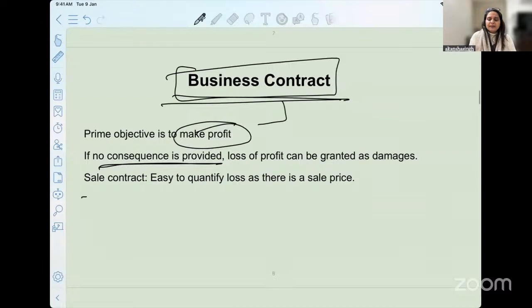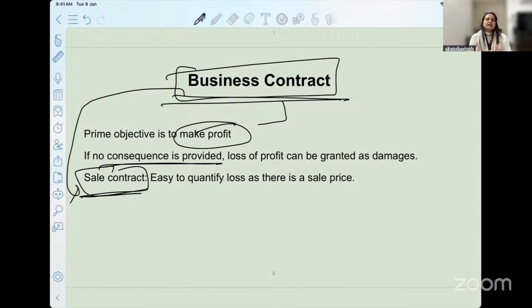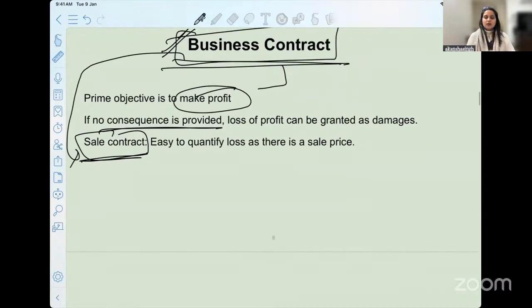Had it been a sale contract, which we are going to read later, it's much easier in a sale contract to measure the damages, because the sale price is mostly quantified. You have decided this much amount of money and I'll be giving you these particular goods on this particular date. So the quantification in a sale contract is much easier as compared to a business contract. That is why we make this two-fold categorization, and the judgments also are different with regard to what should be the quantification or measure of damages in the two types of cases. So I hope this much is clear. What all have we covered so far?